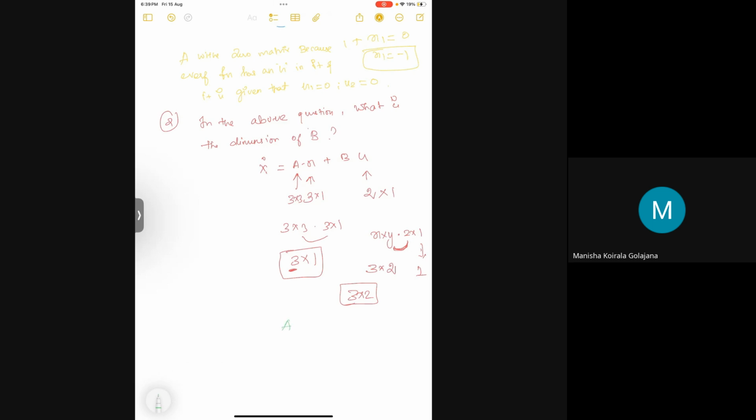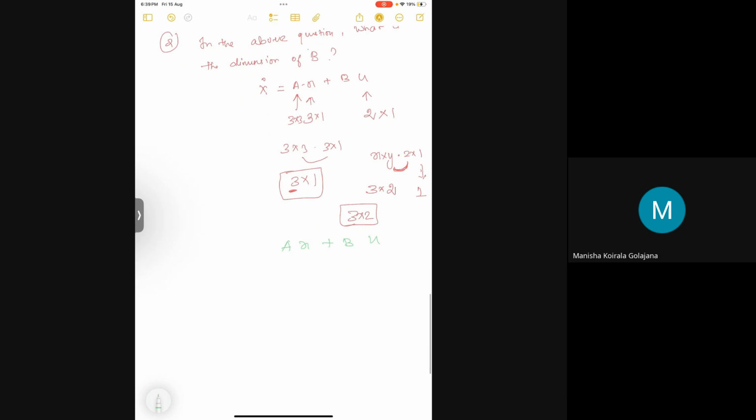So the overall equation is Ax plus Bu. What are all the known things? A is 3 cross 3, u is 2 cross 1, and x is 3 cross 1. These are all the known information. They are just asking about the B matrix. So if you are doing the product, the inner dimensions will go, and you will get the outer dimensions for the solution.